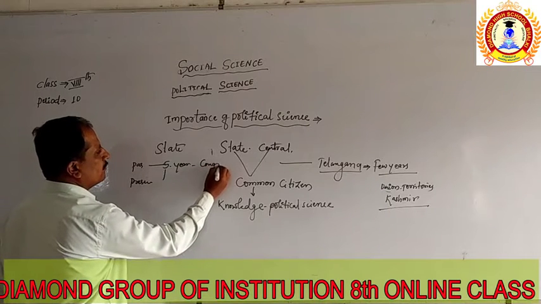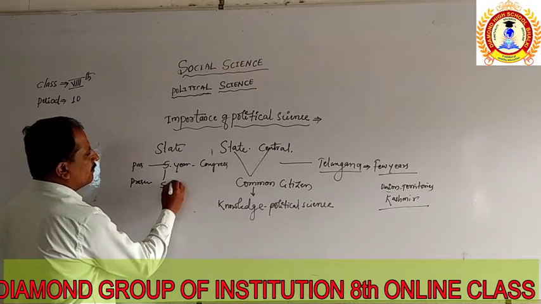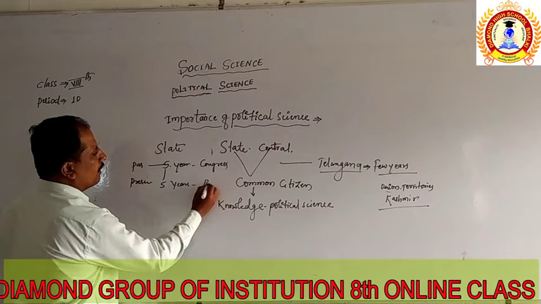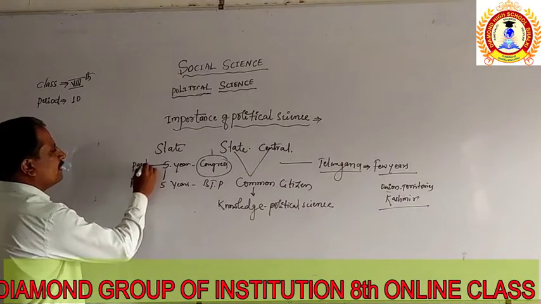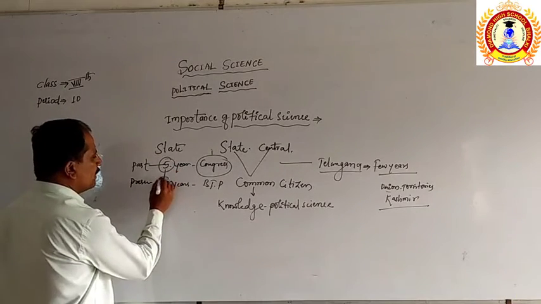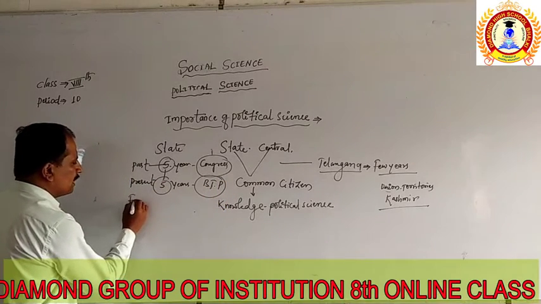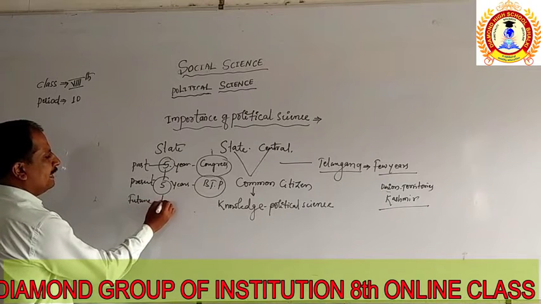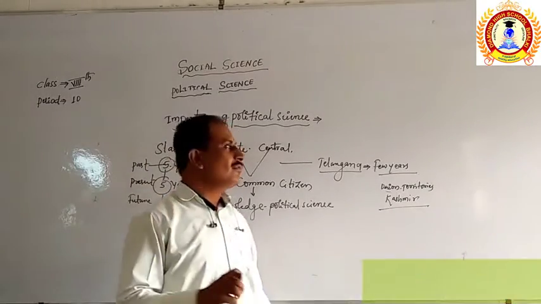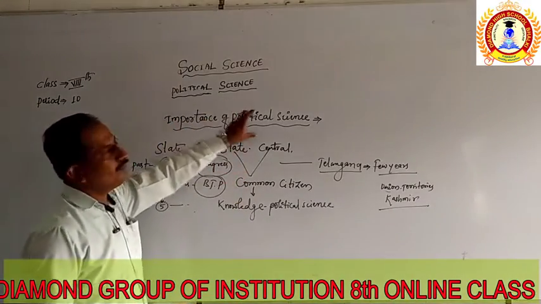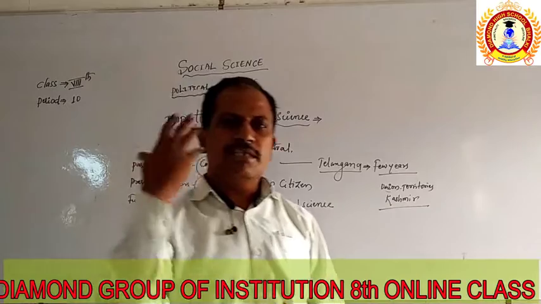Here, Congress. Then after 5 years, for the next 5 years we are finding BJP. So after knowing what the earlier government did in the past 5 years and what the BJP has done in the present 5 years, we think about the future development by the next party in the next 5 years. All those details we study with political science. Without the knowledge of the past and present, we cannot discuss the future.